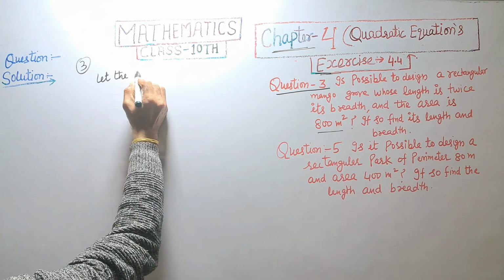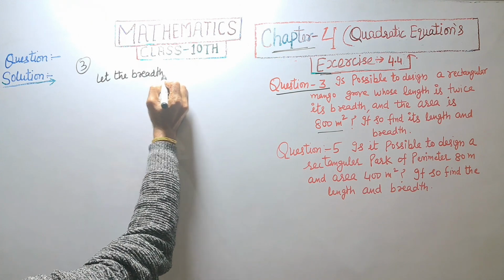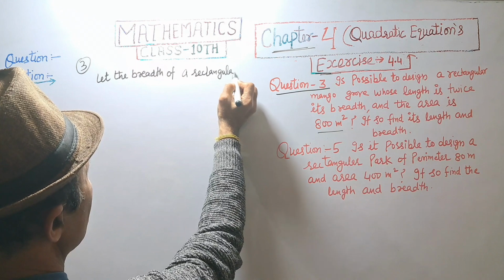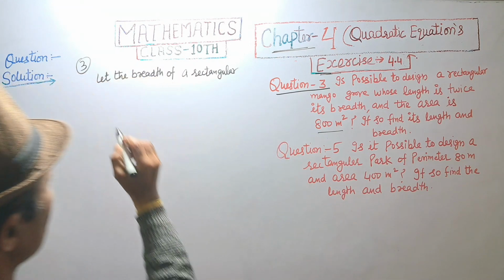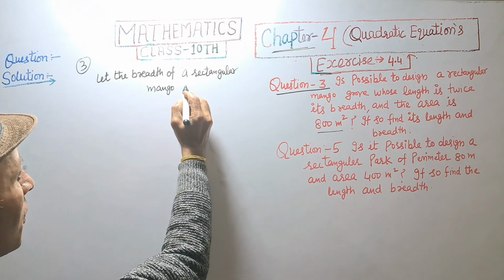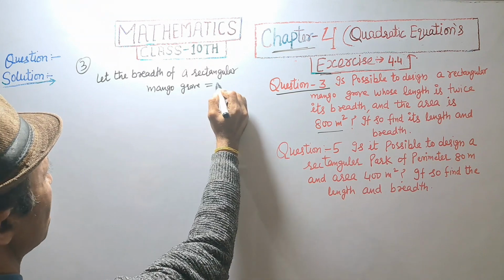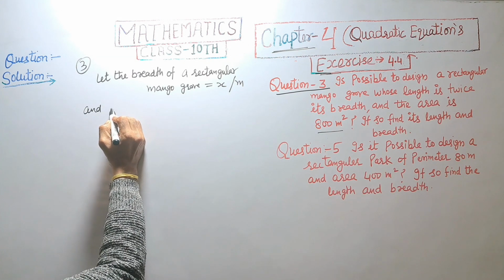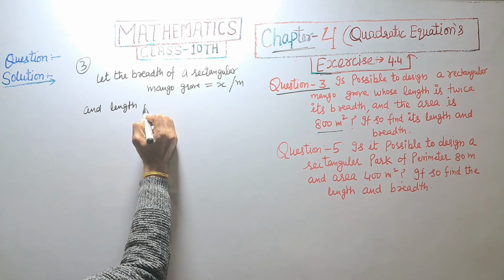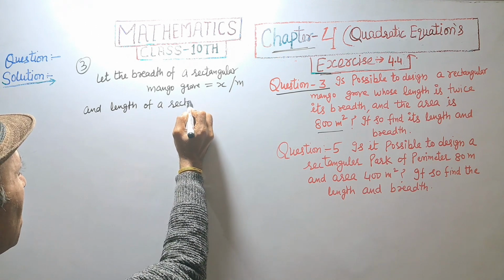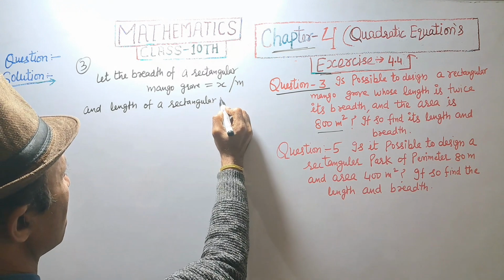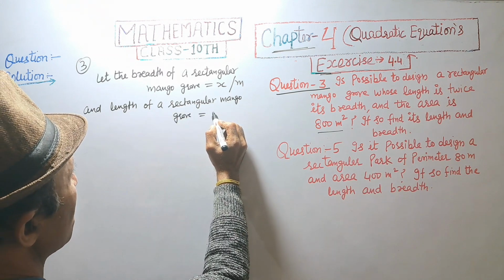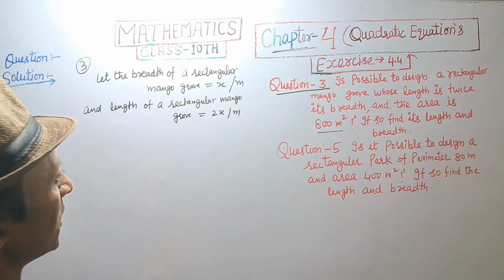Let the breadth of a rectangular mango grove be equal to x meter and length of a rectangular mango grove be equal to 2x meter.